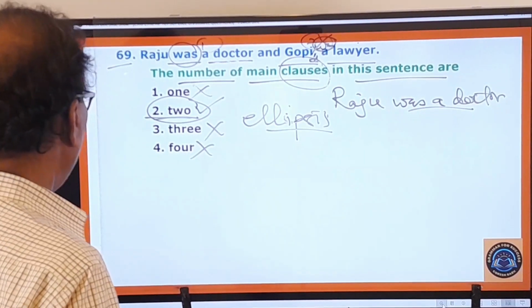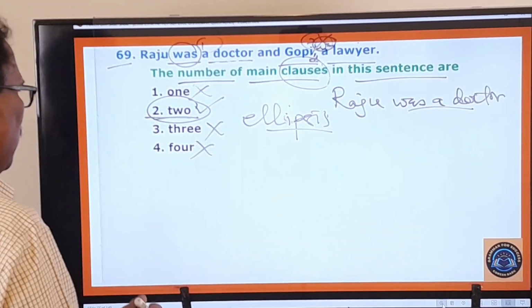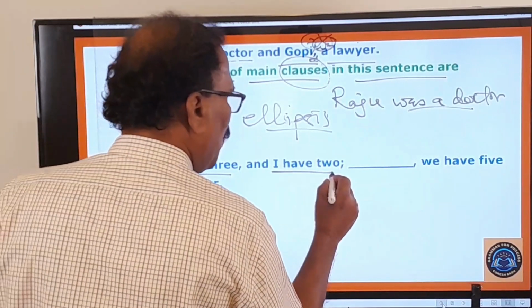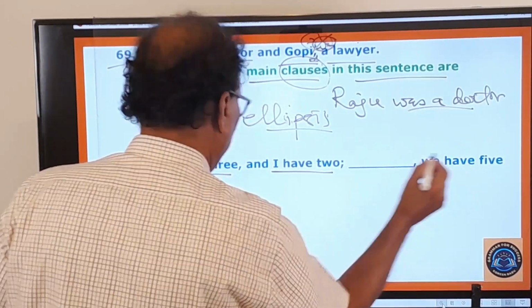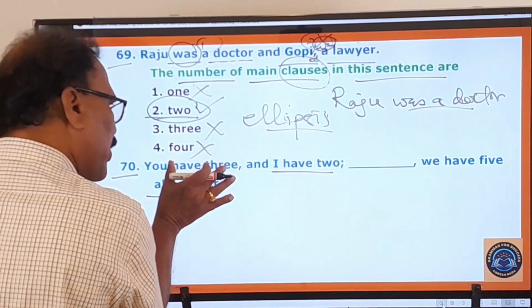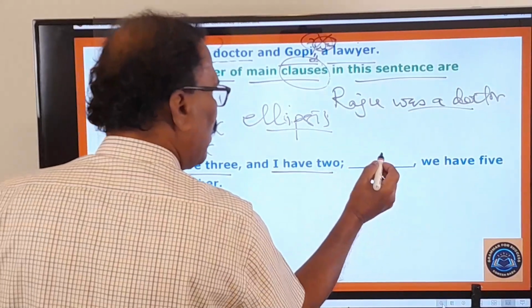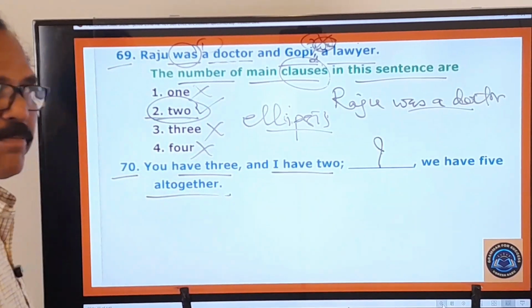And now you move on to the next question. What is that? 70th one. You have 3 and I have 2, dash, we have 5 altogether. What is to be used in this blank?